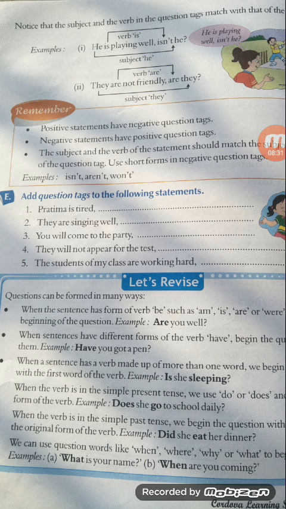So remember some points that you have to keep in mind that I've already told you. Positive statements have negative question tags, and negative statements have positive question tags. The subject and the verb of the statement should match the subject and verb of the question tag. Use short forms in negative question tags. Example: isn't, I-S-N apostrophe T, aren't, A-R-E-N apostrophe T, wasn't.